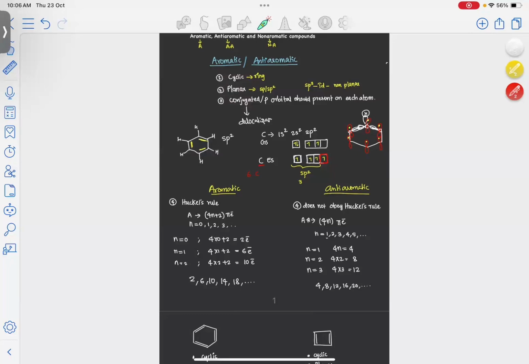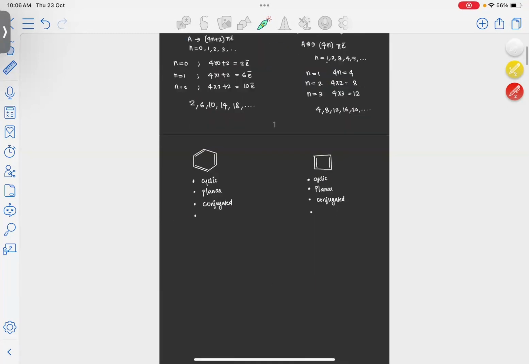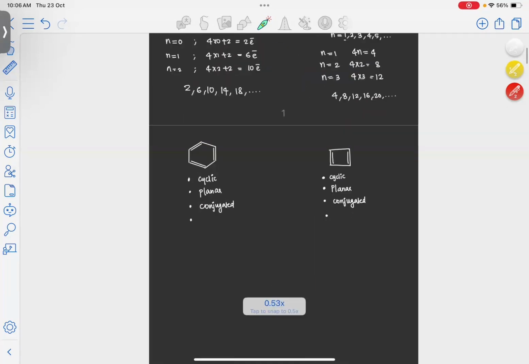So to conclude, aromatic is a cyclic, planar, conjugated system which contains 4n plus 2 pi electrons. And an anti-aromatic system is a system which is cyclic, planar, conjugated, and contains 4n electrons. So the only difference between aromatic and anti-aromatic is that anti-aromatic will contain 4n pi electrons, but aromatic will contain 4n plus 2 pi electrons. The other three points, that is cyclic, planar, conjugated, are common for both aromatic and anti-aromatic. Now we'll take two examples and see whether each is aromatic or anti-aromatic. The first example is,